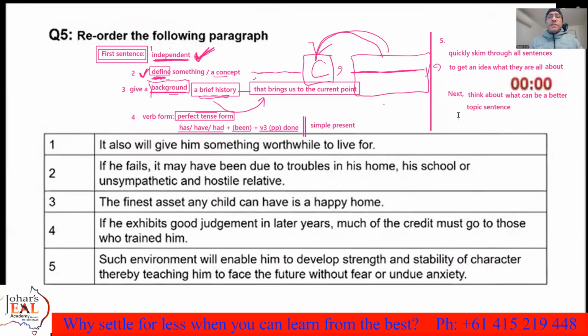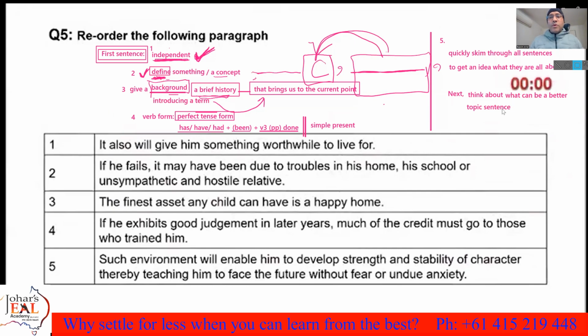And what is a topic sentence? A topic sentence introduces a term. So giving background is what? Giving background is introducing a term, but it must be independent.